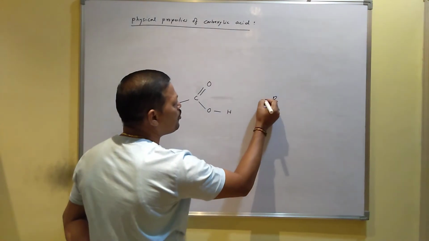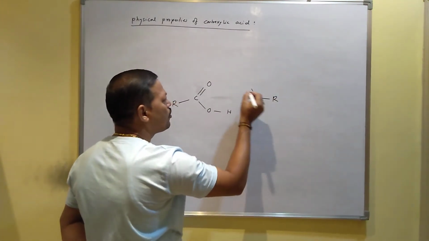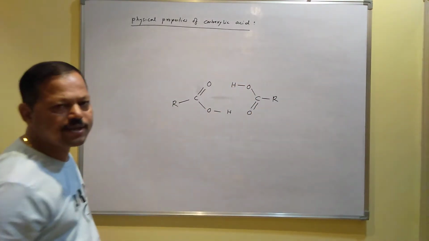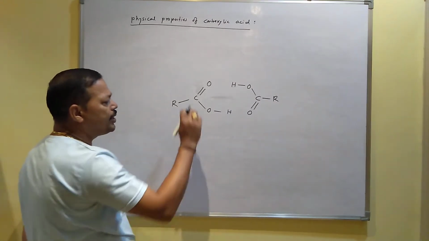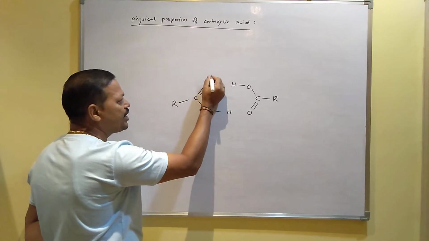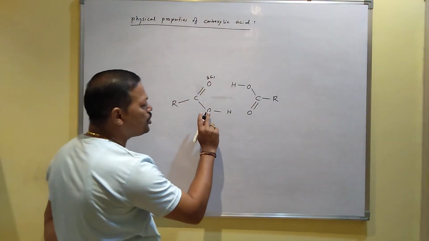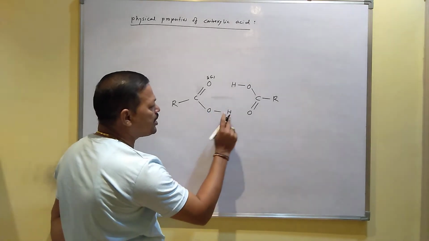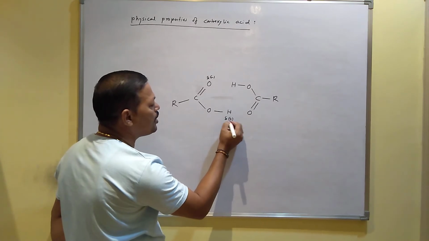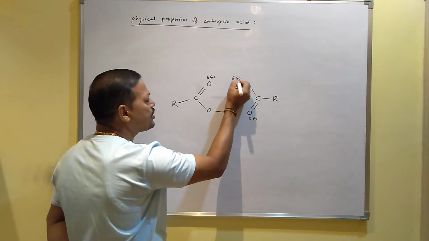Similarly, this is another carboxylic acid, R C double bond O OH. Due to the electronegativity difference between carbon and oxygen, oxygen is partially negative and carbon becomes partially positive. Here also, due to the electronegativity difference between oxygen and hydrogen, oxygen becomes delta minus and hydrogen becomes delta plus.